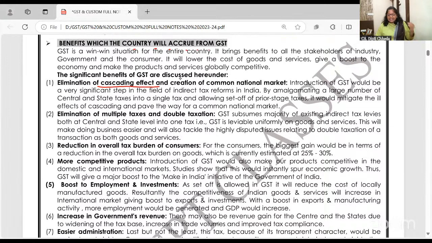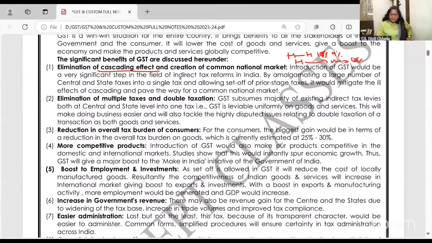Benefits that will come to the country: elimination of the cascading effect and a common national market. Because across India, it's the same. If I'm selling Hyderabad to Hyderabad, 9% goes to the state, SGST, and 9% goes to the center, CGST. I'll come and explain what CGST and all is. But if I'm selling Hyderabad to Mumbai, I'm paying 18%. Ultimately, it's the same taxes which are going. So there is no tax on tax effect, one nation, one market, elimination of multiple taxes and double taxation.